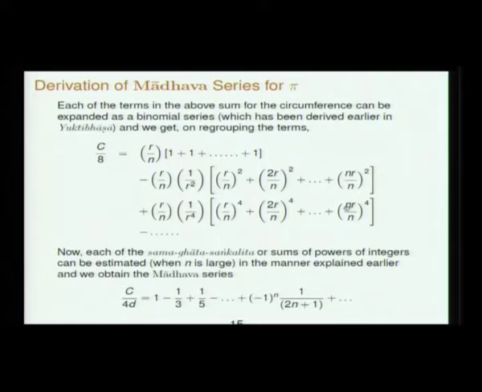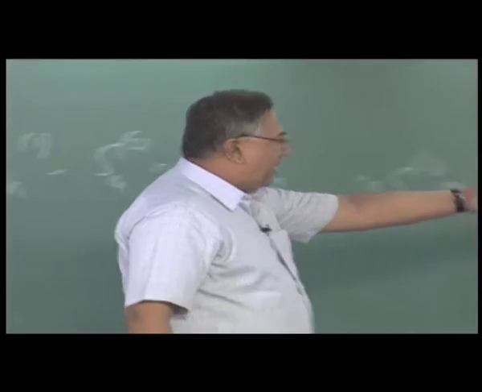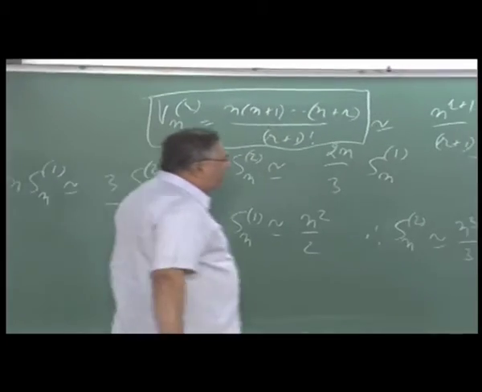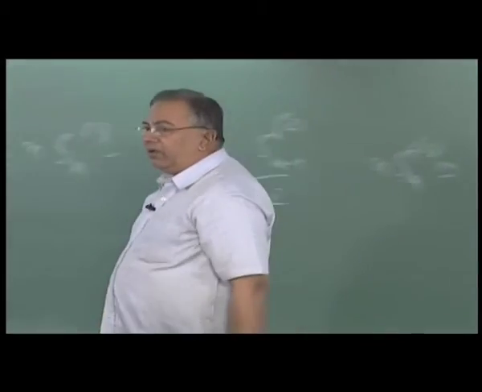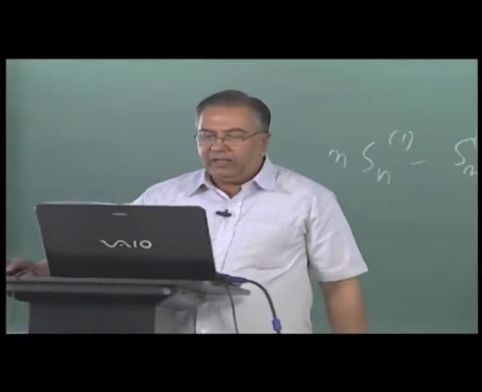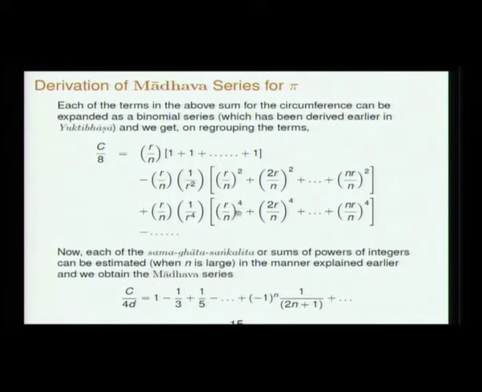So use the second thing that we have done, the estimate of the kth power of the Samaghata Sankalita when n is very large, and therefore you will immediately obtain, when n is large, take out the r, so you have 1 to the power 4, 2 to the power 4, etc., n to the power 4, that goes like n to the power 5 by 5, this will go like n cubed by 3, and this will go like n.